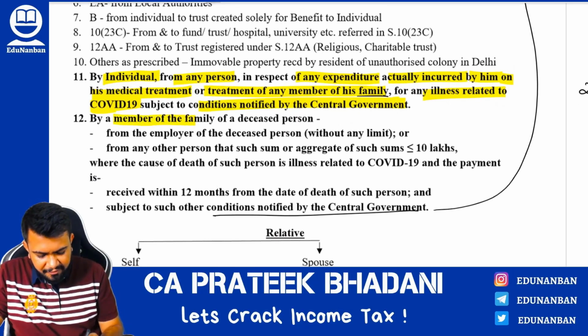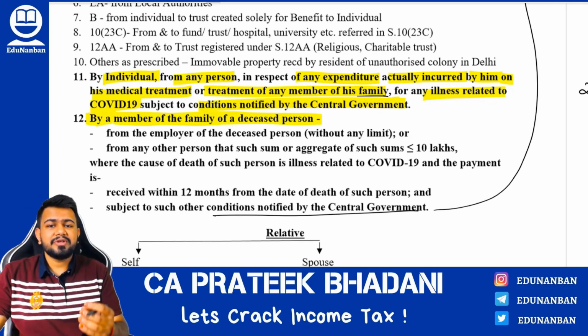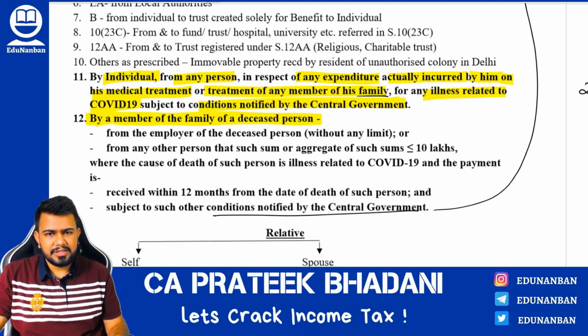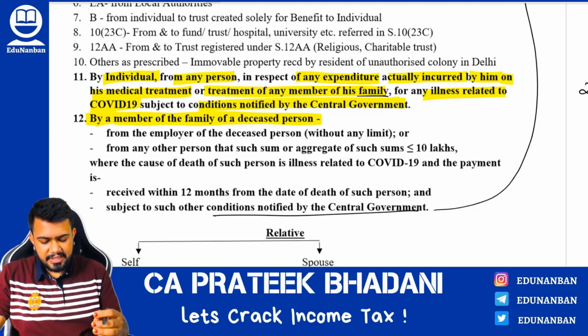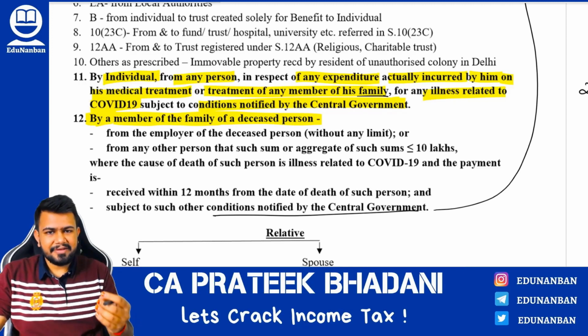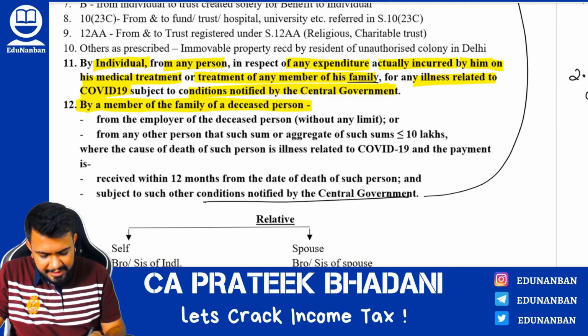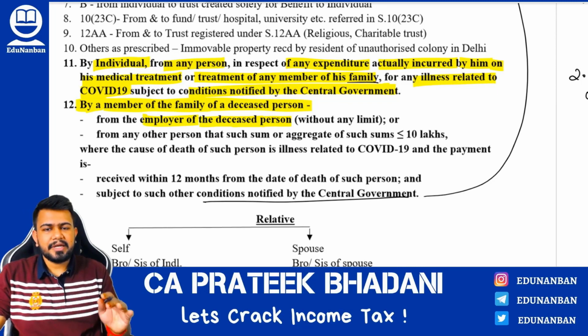Now next point: received by a member of the family of a deceased person. Let's say a person was suffering from COVID-19 and due to COVID-19 that person lost his or her life. In such case, if the family member is receiving money from the employer of the deceased person, then there is no limit at all.